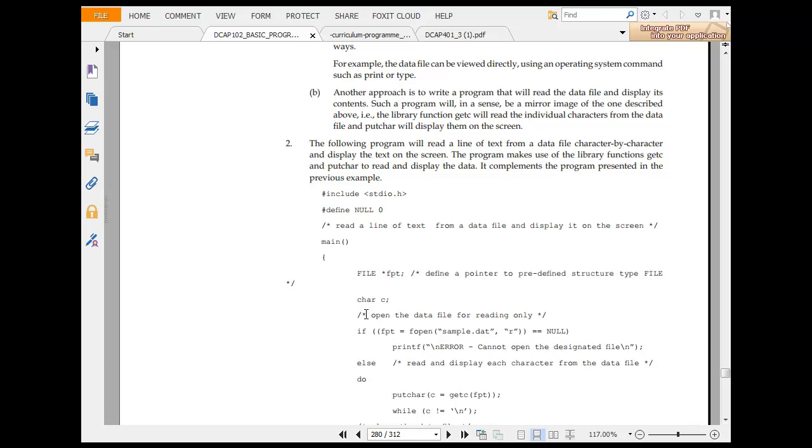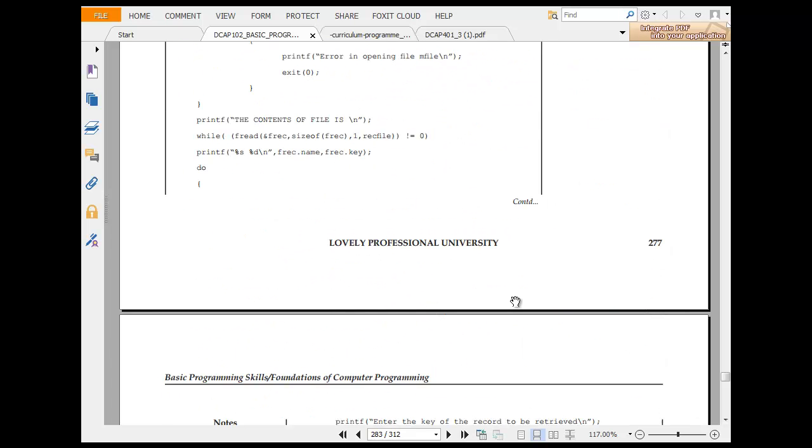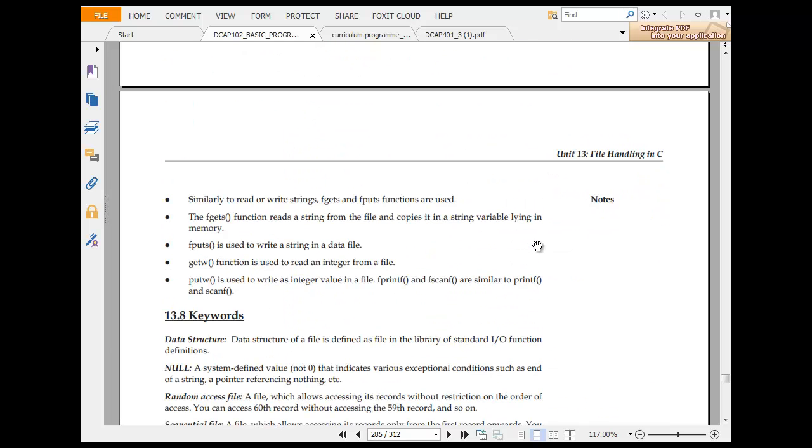That was about a program to read text, character by character and line by line. So that was about the file handling part. fgets reads a string from a file. fputs writes a string to a file. getw reads an integer from a file. putw writes an integer. fprintf is similar to the printf function.